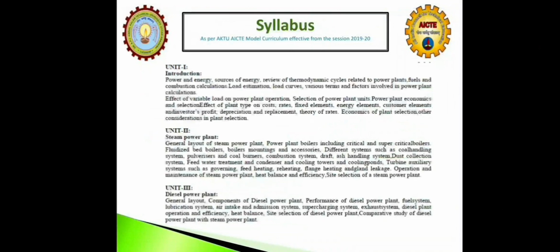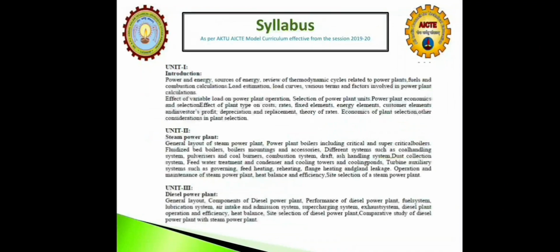Unit second, steam power plant. This topic is not new for you. I think you all know about many topics of this unit. Steam power plant, sometimes called thermal power plant, works on the Rankine cycle. We have already studied the Rankine cycle in third semester or fourth semester.